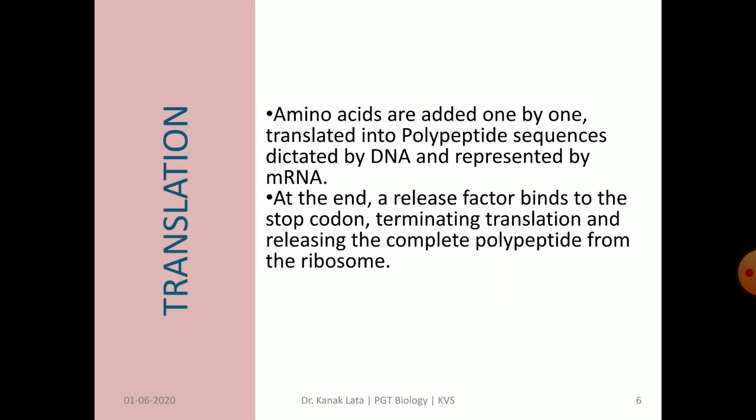Due to this movement, amino acids are added one by one and form a polypeptide chain which is dictated by DNA and represented by messenger RNA.